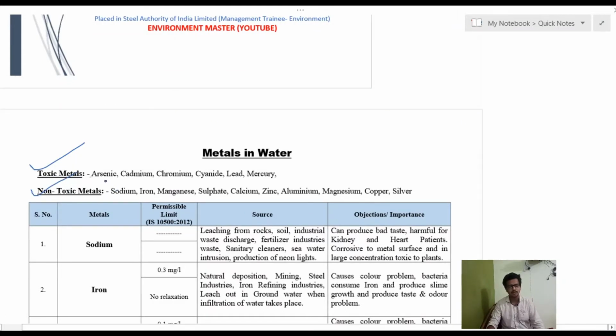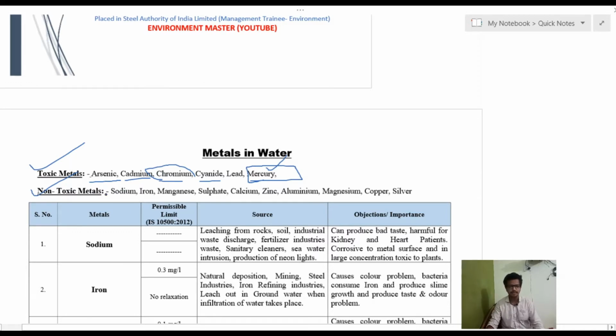Toxic metals are those which cause severe toxicity. They can cause heart failure, carcinogenic impacts or blackfoot disease, like chromium and cyanides, which are highly poisonous. Mercury is the most poisonous element in the periodic table. All these are discussed here as the toxic metals. Apart from the toxic metals, there are some metals which are generally non-toxic in nature.